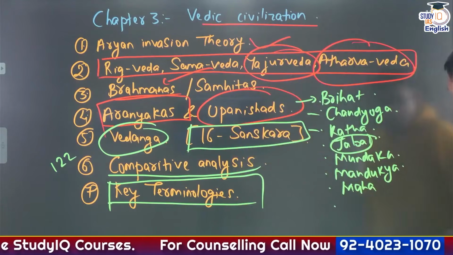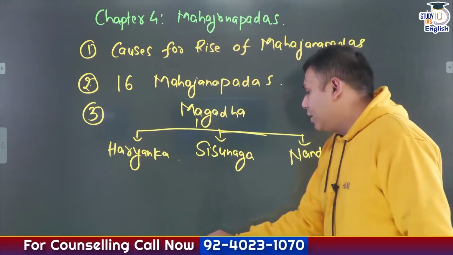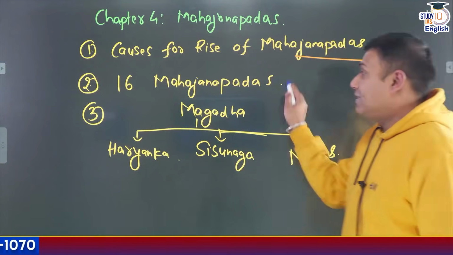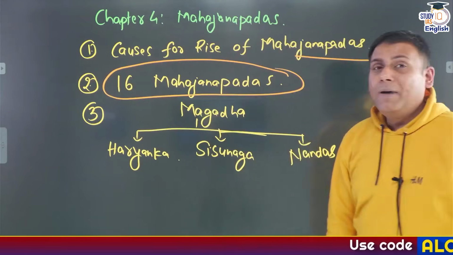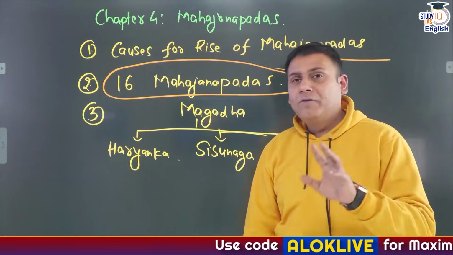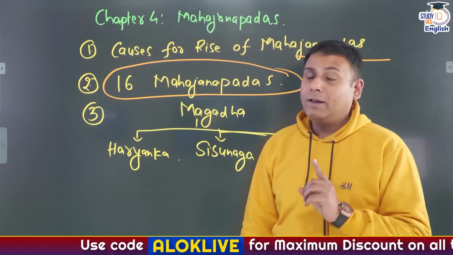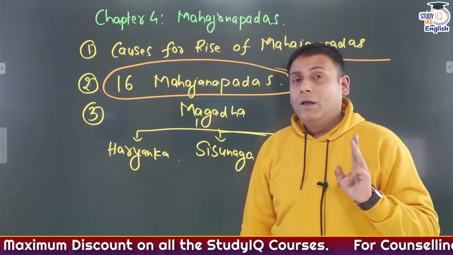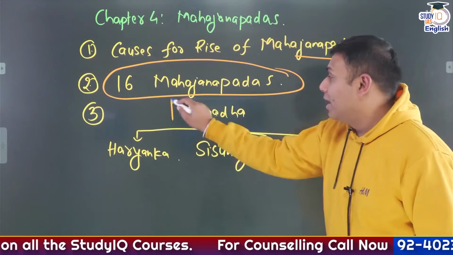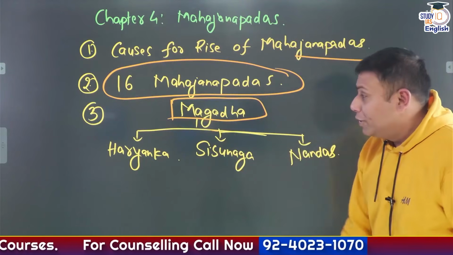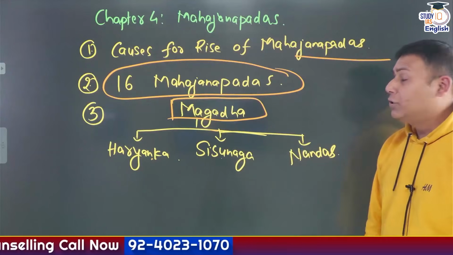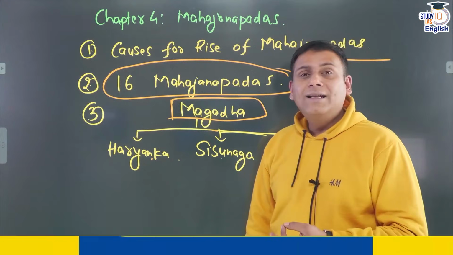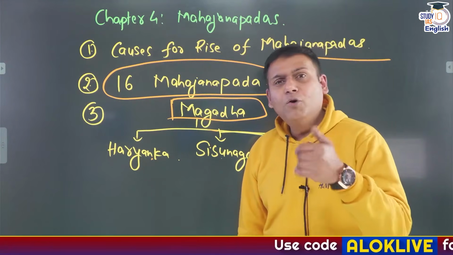The next important chapter that you need to focus upon is Mahajanapadas. In Mahajanapadas, the basic cause for the rise of Mahajanapadas, the 16 Mahajanapadas. In the 16 Mahajanapadas, it is necessary to remember the location of these Mahajanapadas and the capitals of these Mahajanapadas. Any significant rulers of these Mahajanapadas are also important. There should be a major emphasis on one Mahajanapada, that is Magadh. Here you need to understand the 3 important dynasties of Magadh: Haryanka dynasty, Shishunag dynasty and Nanda dynasty.